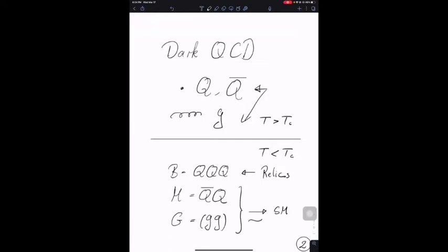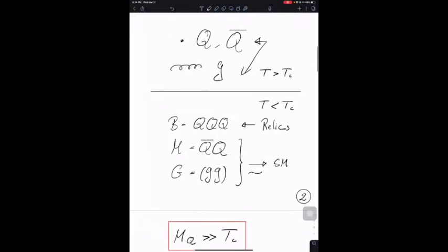Below a critical temperature, confinement happens. That means that all particles have to be color neutral. Those can be either baryons made of 3 quarks, or mesons made of a quark and antiquark, or glueballs made of gluons. And those two latter states can decay to standard model particles because they're not protected by any symmetry.